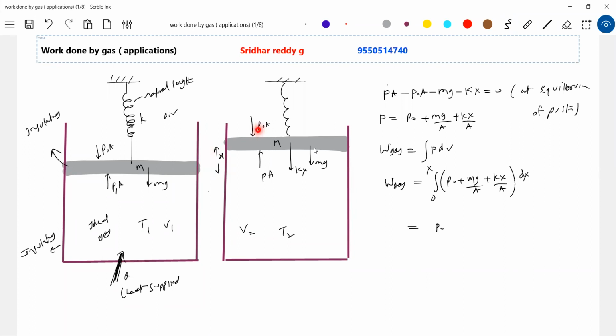Now look at the atmospheric pressure force. It also does work. The weight does work. Spring force also does work. So everything will be P naught x plus mg x by A plus kx square by 2A.